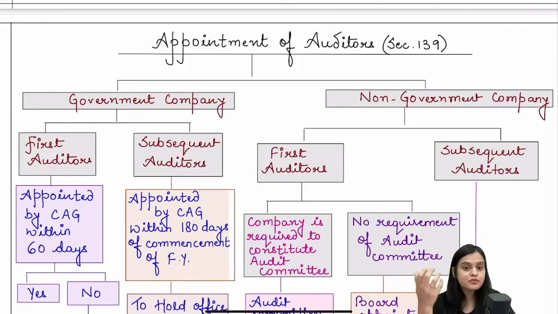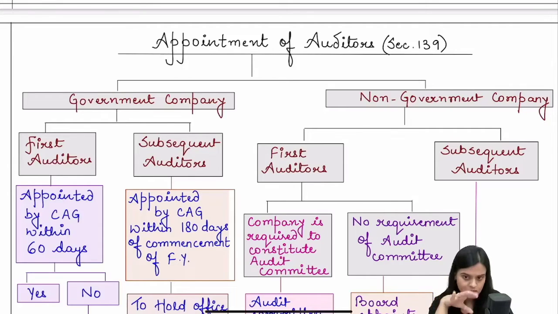Now, one more thing before I start. Although audit committee right now we don't discuss, it is discussed in section number 177. However, what is audit committee? Audit committee is nothing but a group of directors who are dedicated for this audit purpose, right? So they supervise the whole audit process going on in the company.